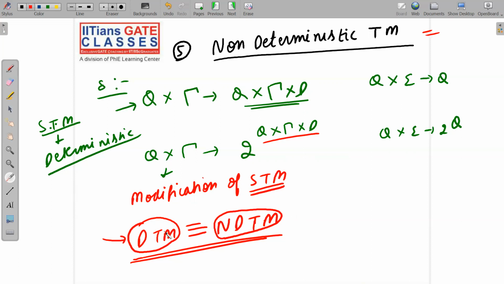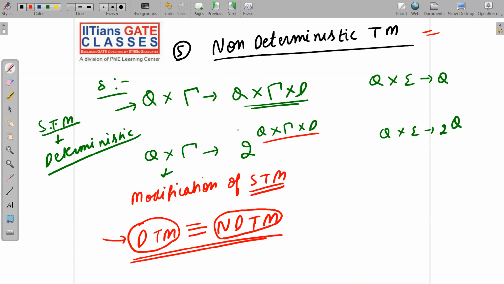Or in the reverse fashion, I can say if deterministic Turing machine is taking exponential time, then non-deterministic Turing machine may take polynomial time to solve the same problem. That's it. This is more than sufficient, and both have same power. Please note these points down carefully. So this is all about variations and summary.